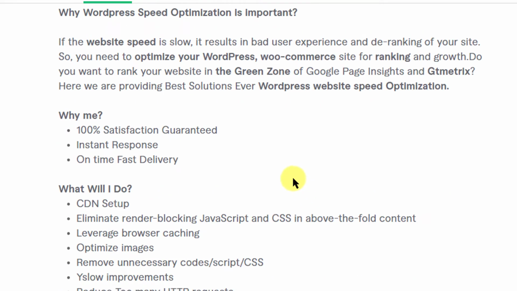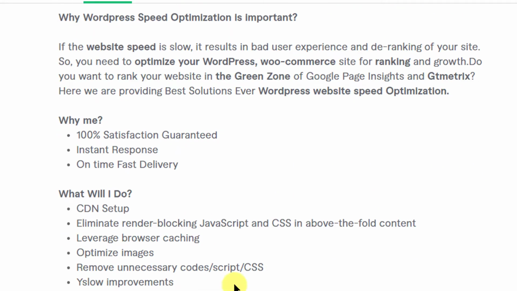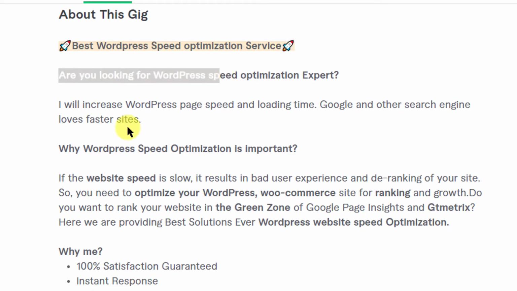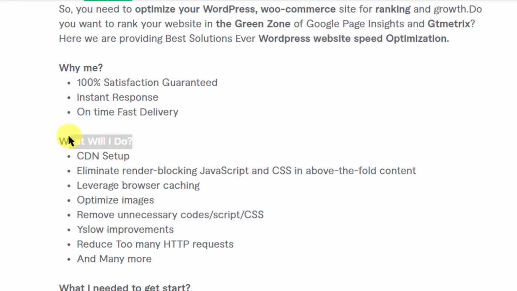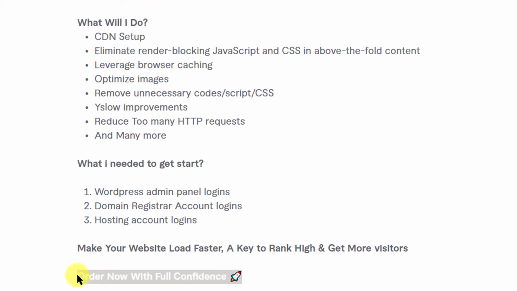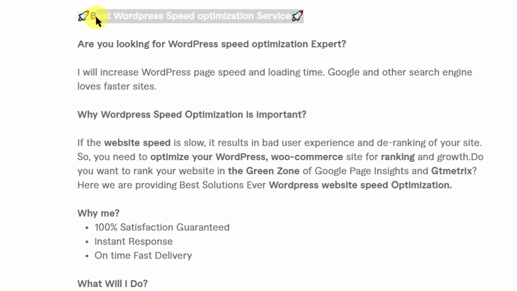All right, so two things I'll say here. I really liked the description. It is concise, it is very readable. Okay, you can see how easy it was to read. And he has also mentioned the things that I love. First the question, then why me, then what he will do explicitly, and then what he needs to get started, and also things like this: order now with full confidence. These are statements which help some buyers to make a decision.